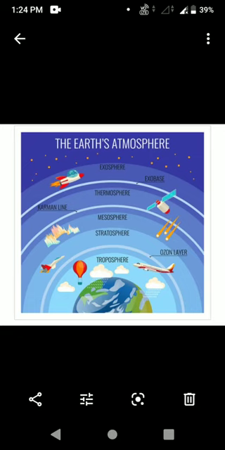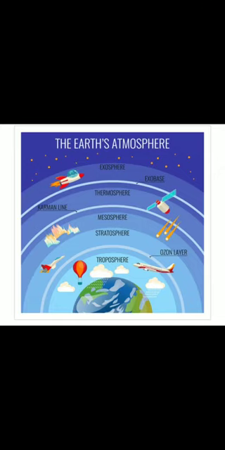Next, the last layer is the exosphere. Exo means outside, isn't it? It is the uppermost layer of the atmosphere and is called the exosphere. This layer is extremely rarefied, and its gases gradually merge with the outer space. So, in this exosphere, it slowly merges with the outer space.